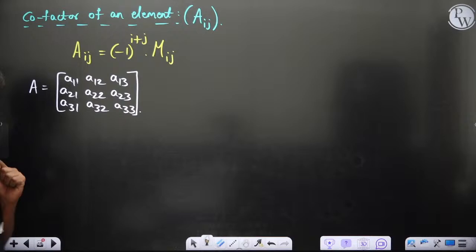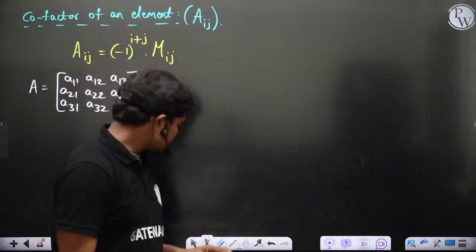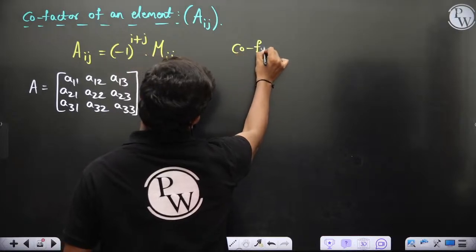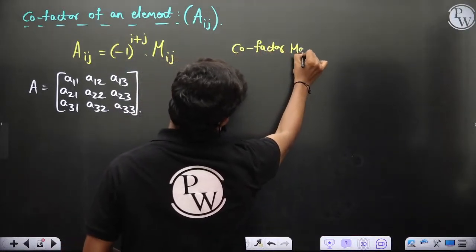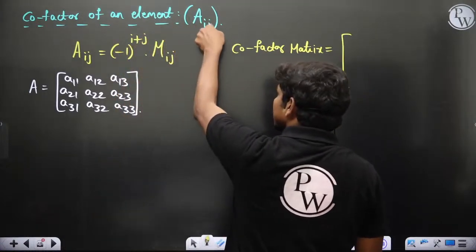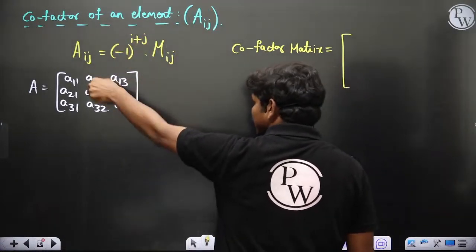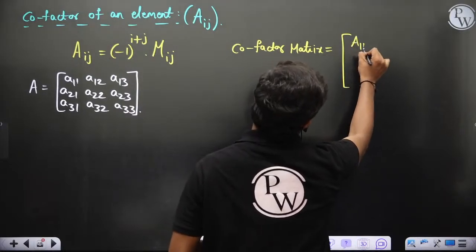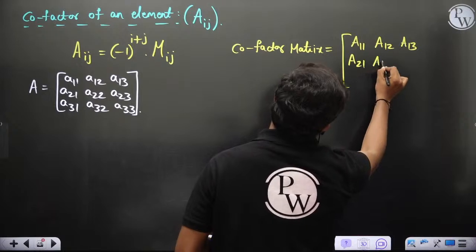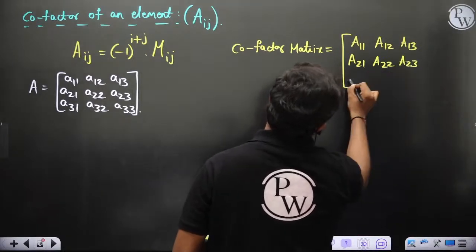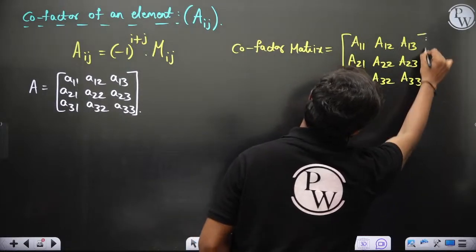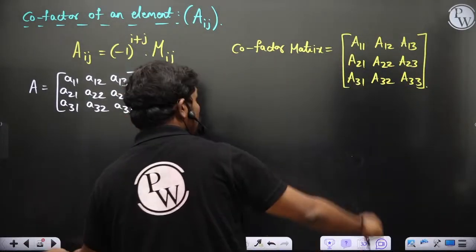Now if you look at the cofactor matrix, it is the matrix which contains the cofactors of all the elements in the same sequence. If I am calling capital Aij the cofactor of element aij, then I have the matrix A11 A12 A13, A21 A22 A23, A31 A32 and A33. This is what I'll get, correct? So here, for example, you see how I have calculated A12.